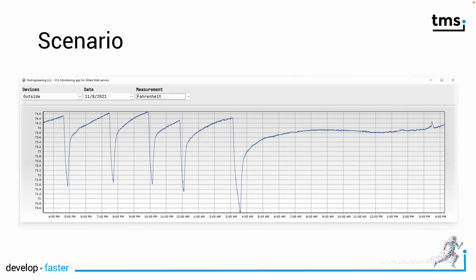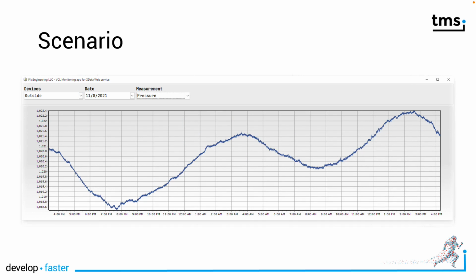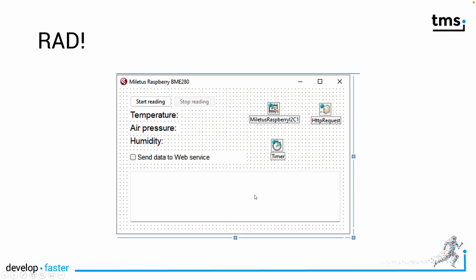At some point, the AC kicks in and the temperature drops and it rises. However, what you see here is at night, the cold front hit and the temperature stagnated and the AC didn't kick in anymore. So the room stayed warm, but the temperature didn't increase. You can also plot the air pressure, which is another value the web service provides, as well as humidity, which is not shown here. You will see it's completely built using rapid application development principles.